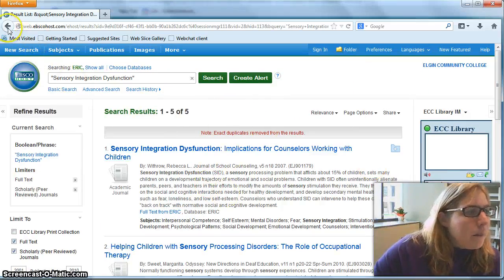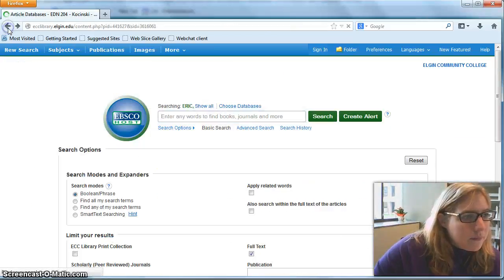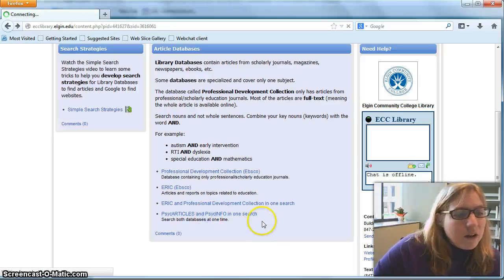Okay, let me head back, using the back bar, to our research guide. And the other one you can take a look at is PsycArticles and PsycInfo. It's going to look very similar.